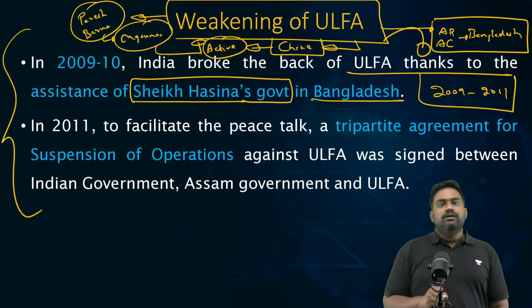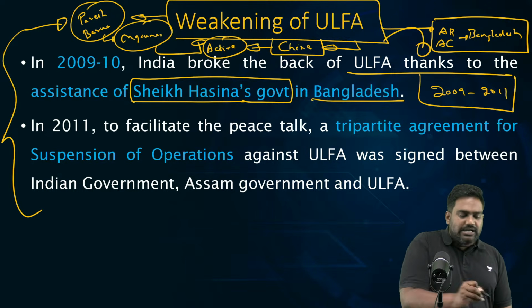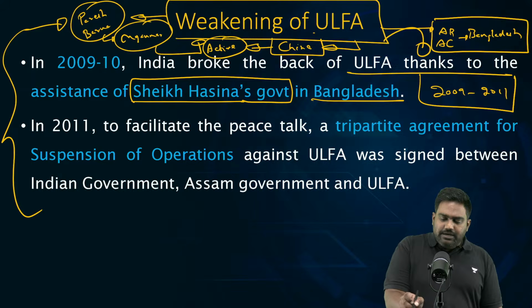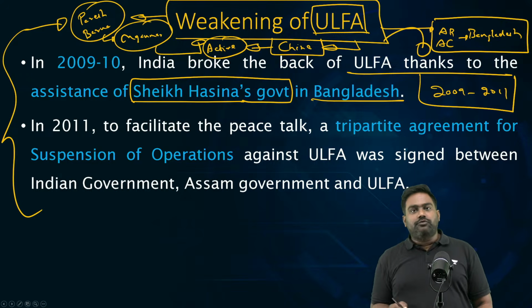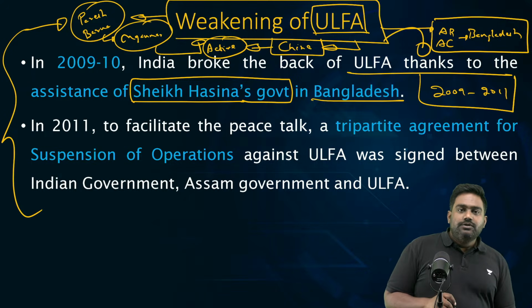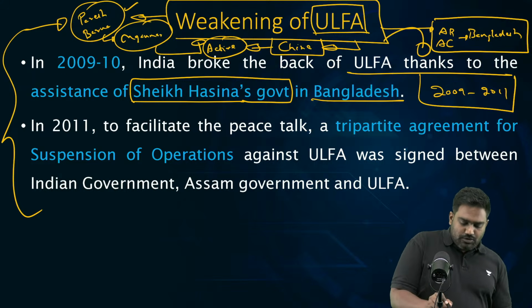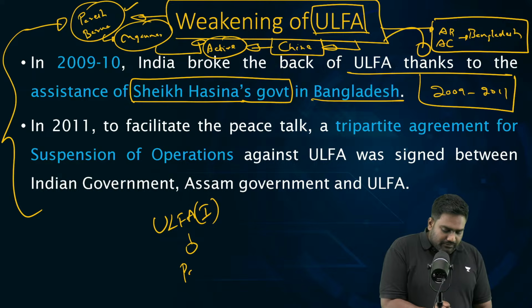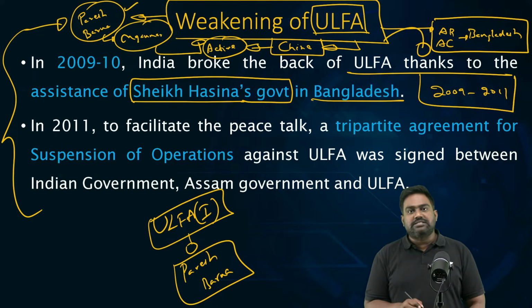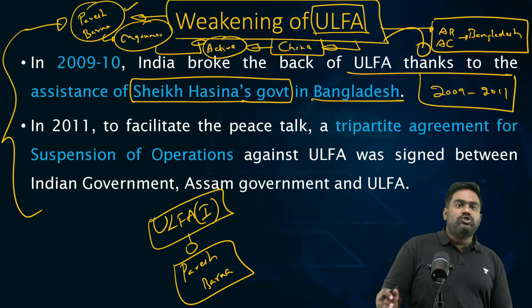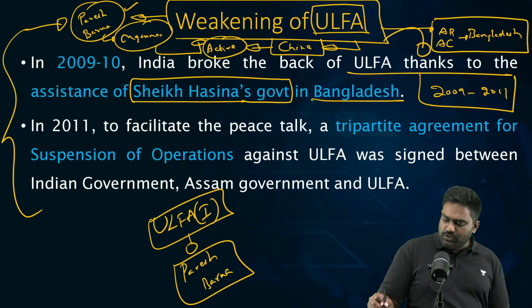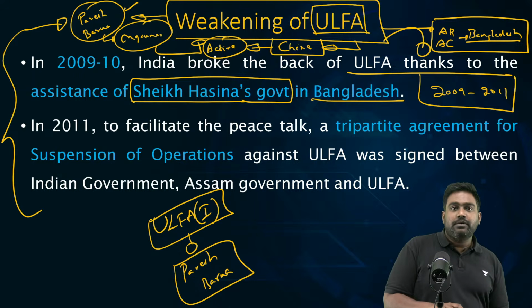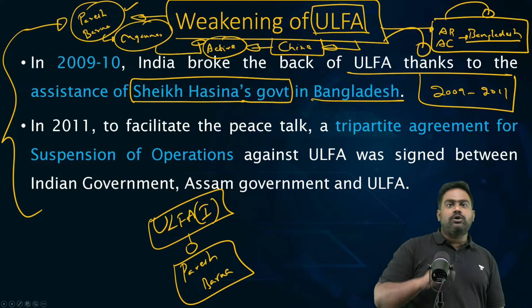Indian intelligence has spotted Paresh Barua on the Myanmar China border, and India believes that Paresh Barua is getting direct support from China's Ministry of State Security. So, Paresh Barua's ULFA faction, known as ULFA Independent, ULFA-I, remains active along the Myanmar China border with possible Chinese covert assistance. Whereas Arbind Rajkhowa, Anup Chetia, their faction in Bangladesh was decimated by Sheikh Hasina's leadership and the collaboration with the Manmohan Singh government. These leaders were detained and handed over to India.